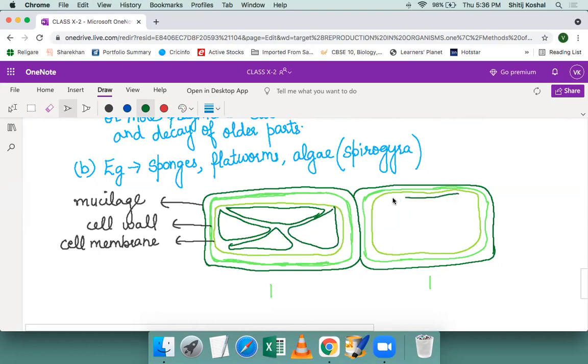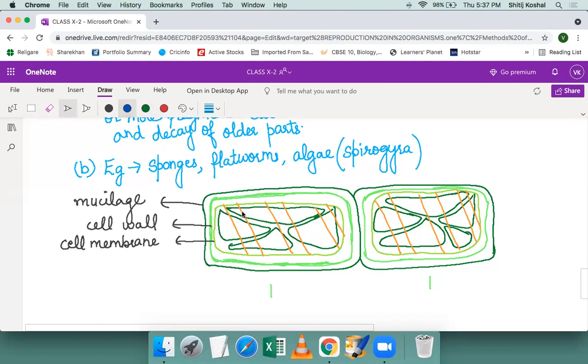And similarly here, large vacuoles are found because it's a plant cell. And now on this, there are cytoplasmic strands. Cytoplasmic strands contain the cytoplasm inside them.